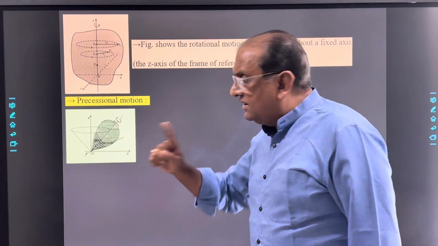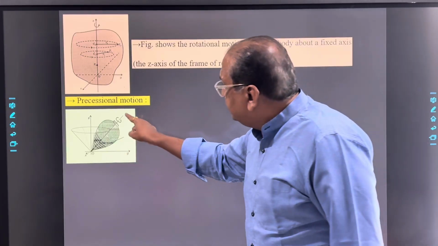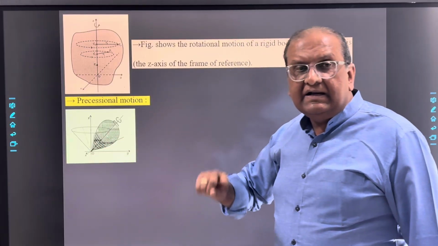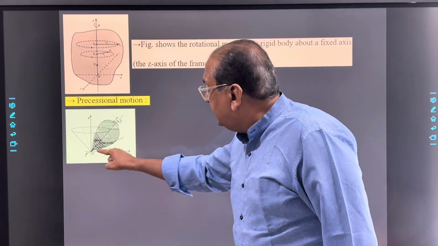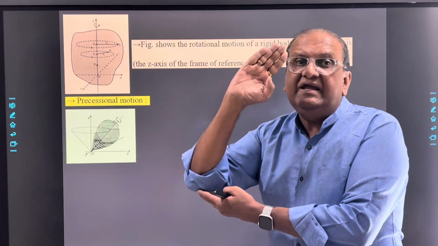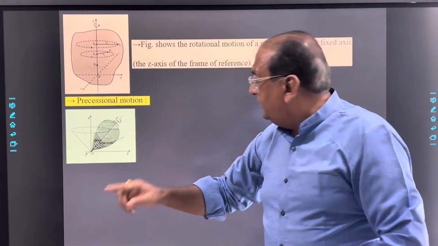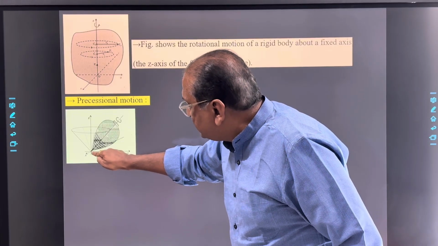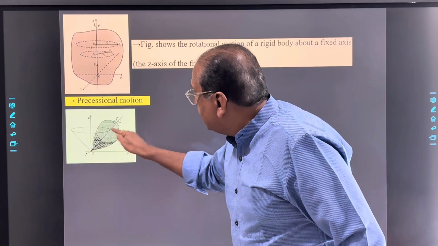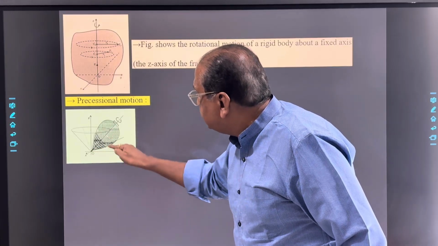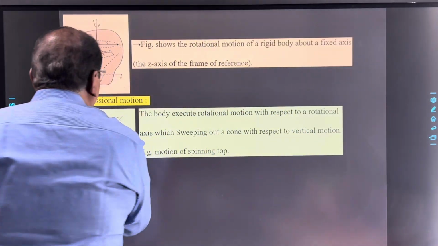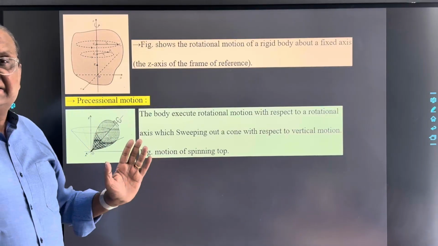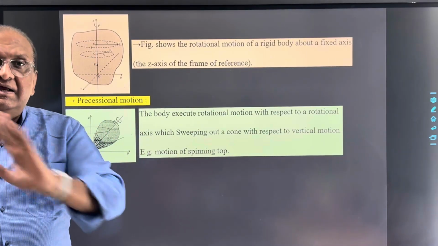The top rotates about its rotational axis, and the rotational axis of the body sweeps a cone about the point of contact of the top with the surface, that is O. So this type of motion of the body is known as precessional motion. Clear to all of you?